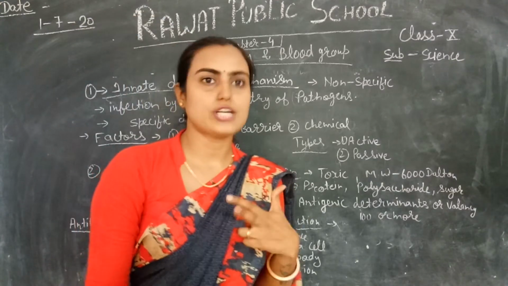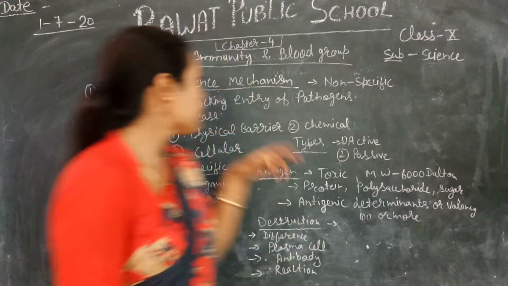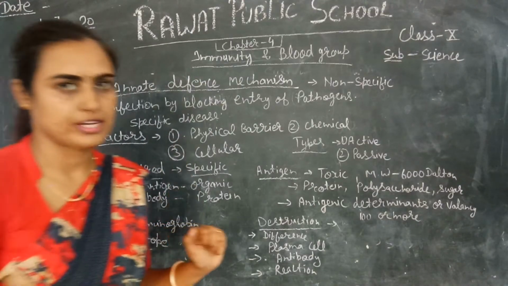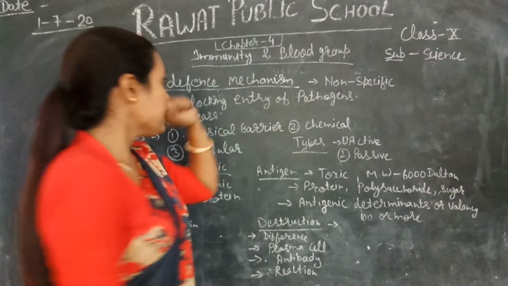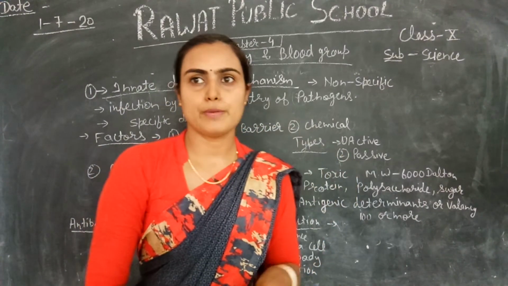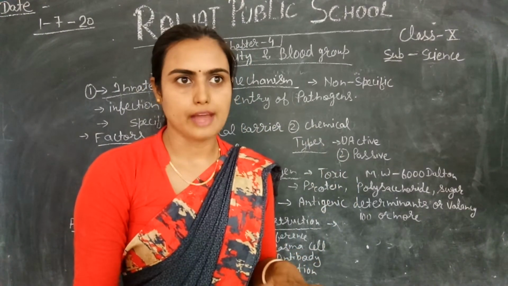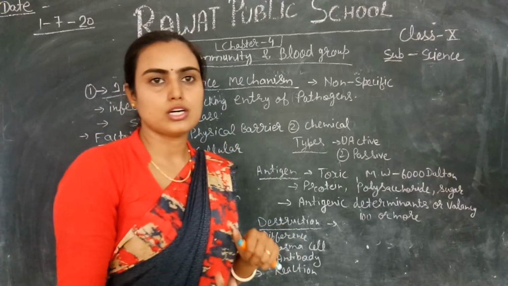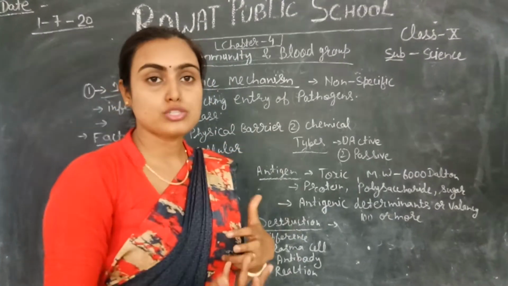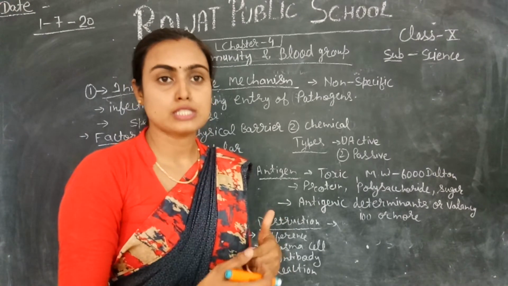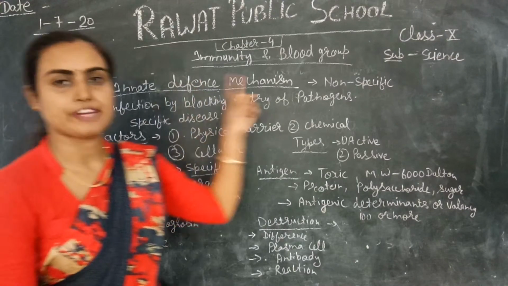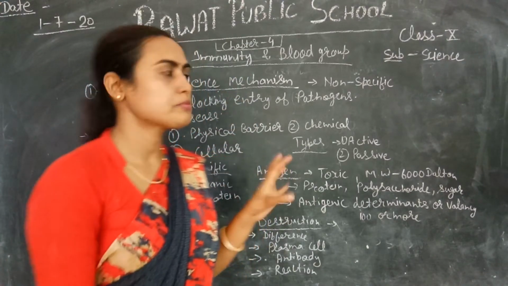We have two types of defense mechanism. First is innate defense mechanism and second is acquired defense mechanism. Innate defense mechanism you get from birth. You can say that when you are born, your immune system consists of a defense mechanism. This defense mechanism is called innate defense mechanism, right? This mechanism is called innate.